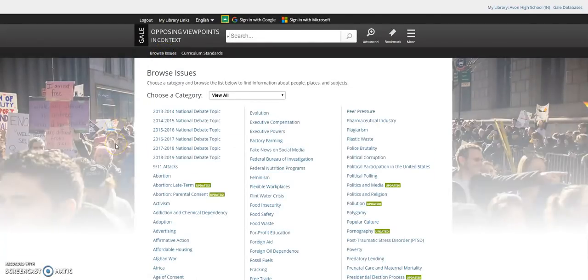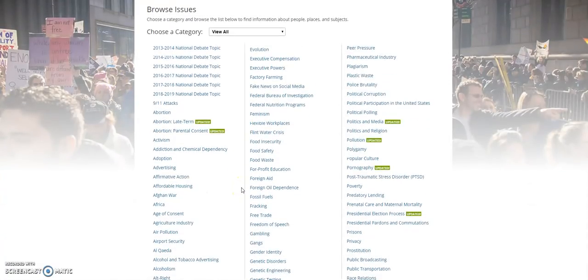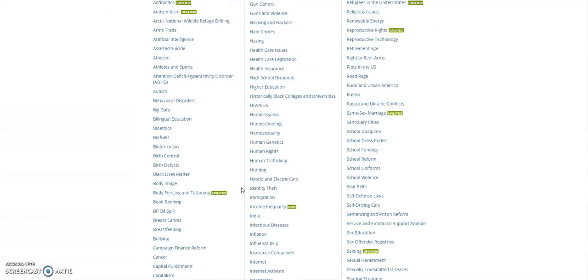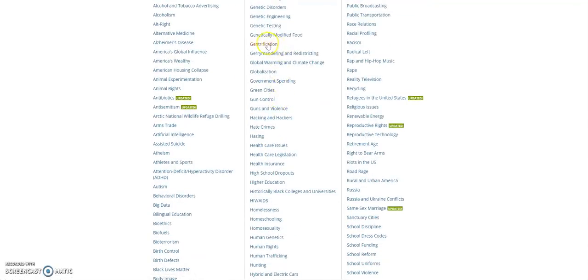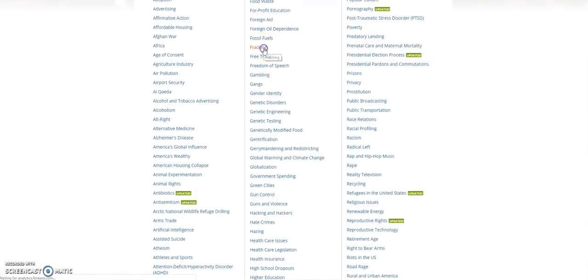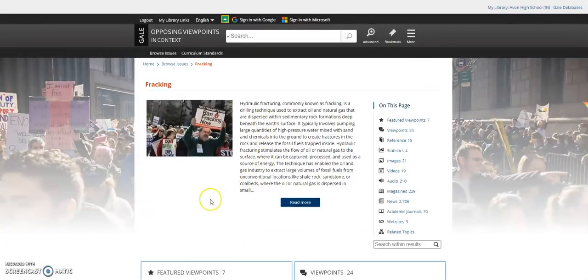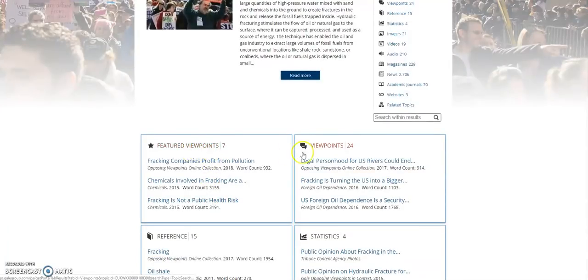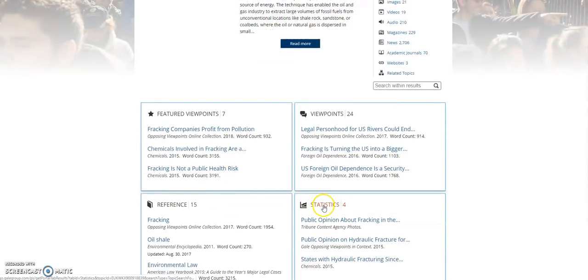And with opposing viewpoints, you can actually go to this browse issues. And if you're looking for a topic for a research paper, oh my goodness, there's so many different things in here, and you can click on any of these and have them available to you with that same kind of, it'll give you background information, it'll give you just different pieces of information. I'm going to click on one of these so you can see. And they're set up the same way because they're owned by the same company, but this will give you viewpoints for each side, kind of a pro and a con to each one, along with some statistics, which are really important too when you're trying to prove a point to people.